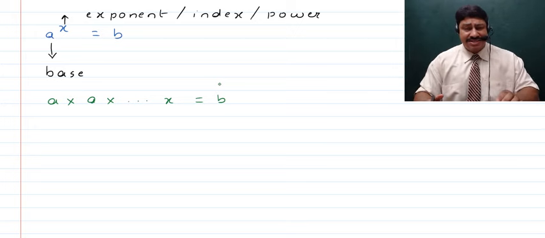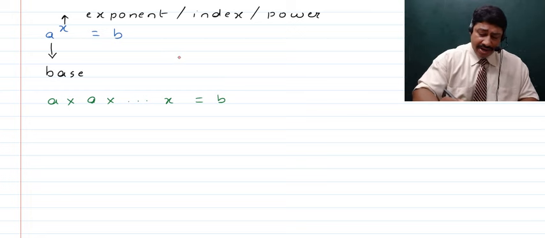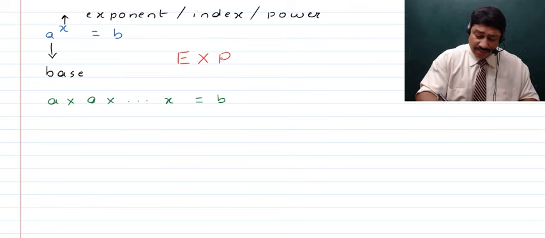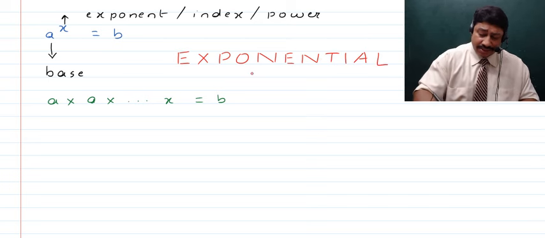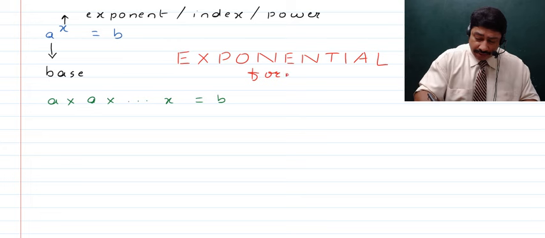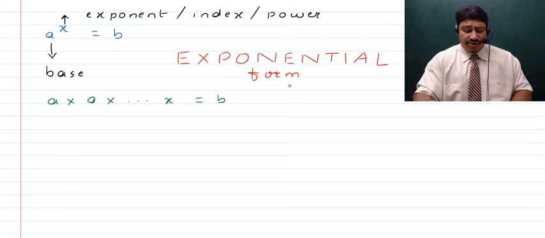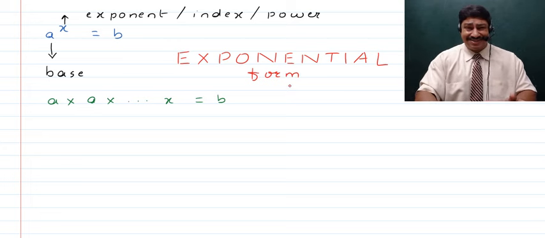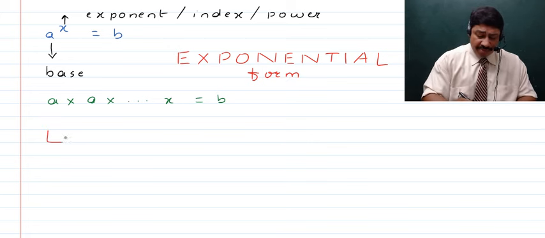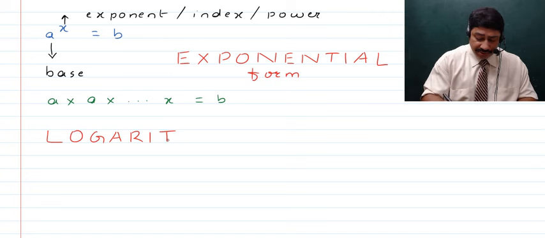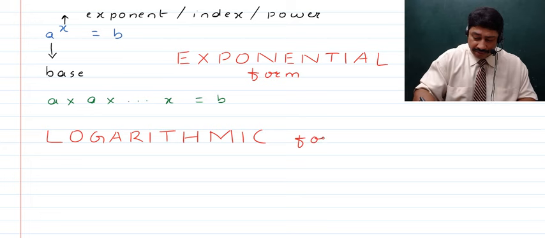Now this is the exponential form, right? In this form we have a raised to the power x, which is equal to b. Now something which is opposite to this is the logarithmic form. The logarithmic form can be said to be something which is opposite to the exponential form, right?